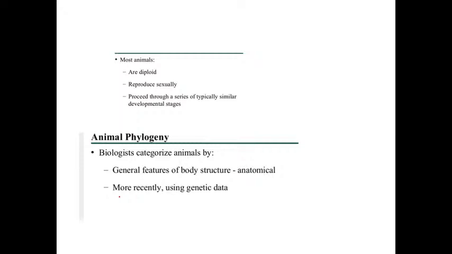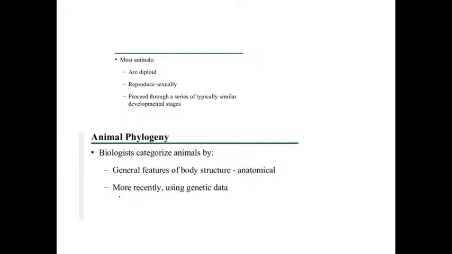How do they respond to stimuli? How do these animals respond to stimuli? Because they have nerves. What is a stimulus? If you touch your hand on hot water or a hot vessel, immediately you withdraw your hand. That is the stimulus, and the response is withdrawal of your hand. So how does this happen? This happens with the help of nerve cells. So the capacity of organisms to respond to stimuli is an important feature of animals.